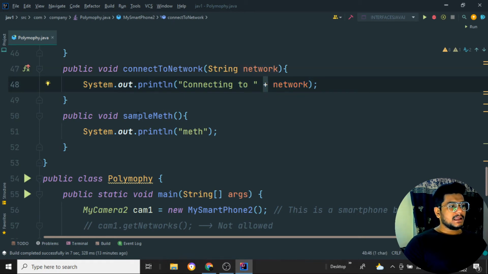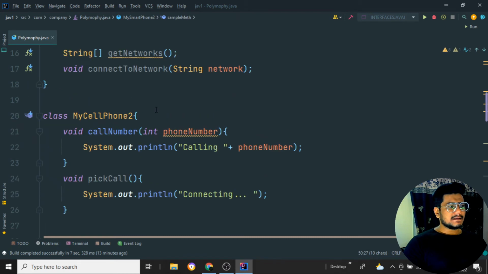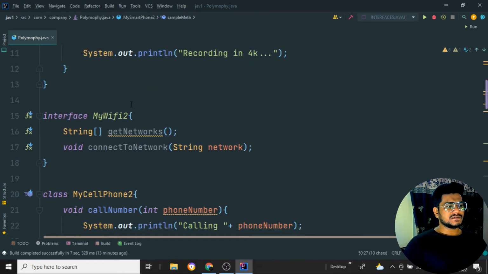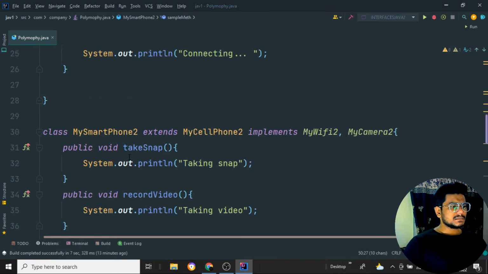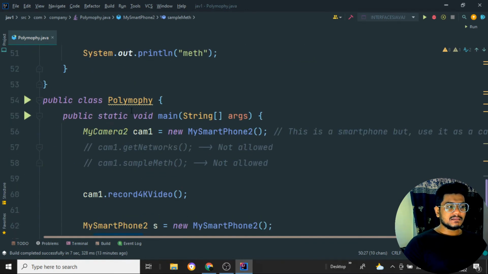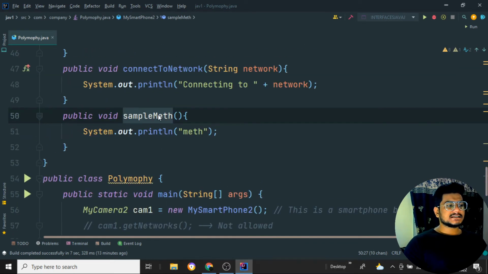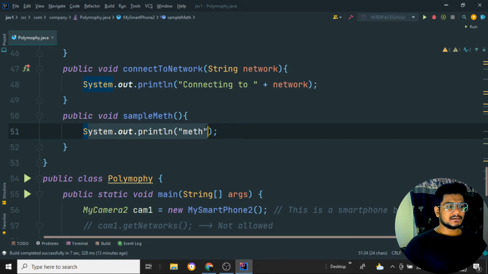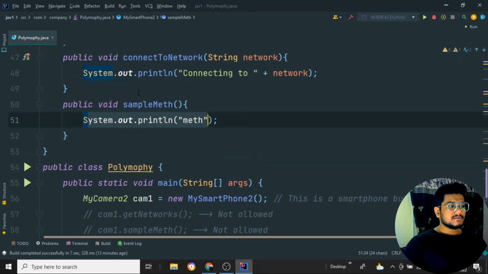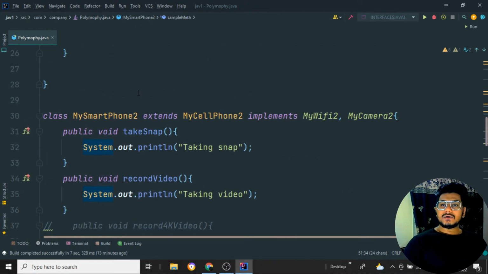Fine. And public void sampleMath. Sample math is not any function, and it is not inside any of these interfaces, but we are creating one method inside the head class, that is sampleMath. I'm just writing the output, it will just return the math over here. So we have created two interfaces, one normal class and one head class. In the head class we are implementing all these properties.